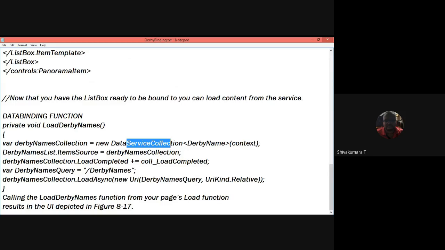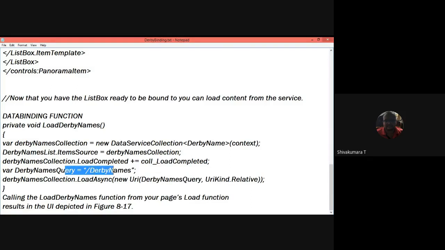Then the item source is the Derby names collection, then on load completed, some control message is going to be updated. If completed, it retrieves. You are defining the Derby names query; slash Derby means all the Derby names present in the Derby database are going to be fetched and loaded asynchronously, by calling the LoadAsync method of the Derby names query.